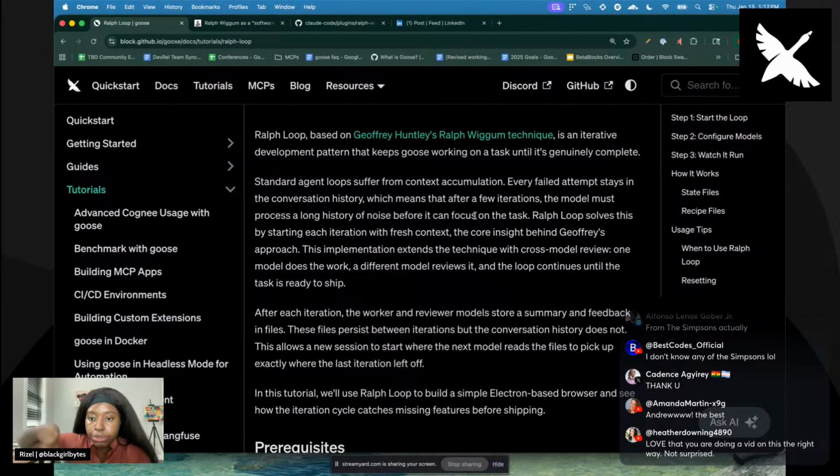The new session looks at what happened in the file and knows what to do, continues from there, iterates again, and checks if it was complete. It keeps doing that until the task at hand is completed. This made me see a little bit, but I still wondered why we need this.